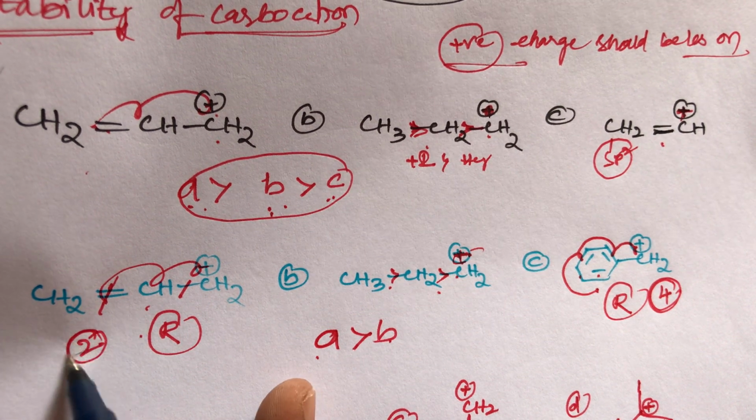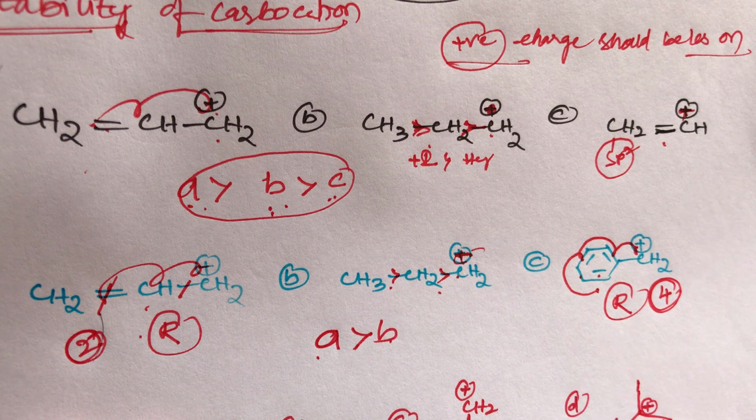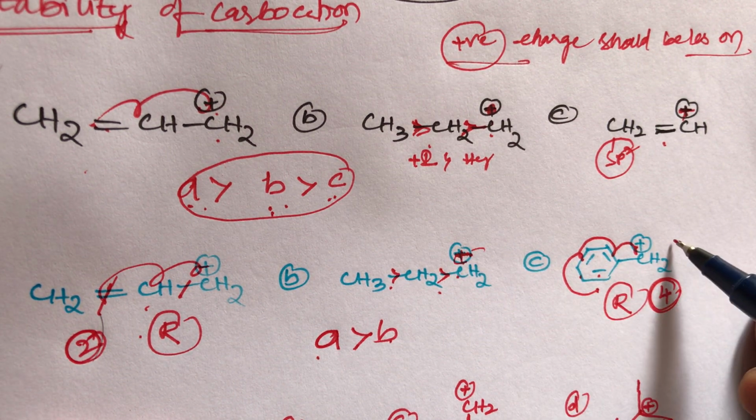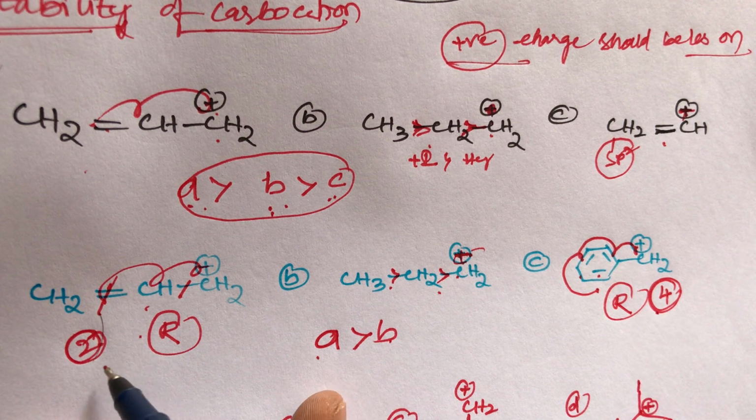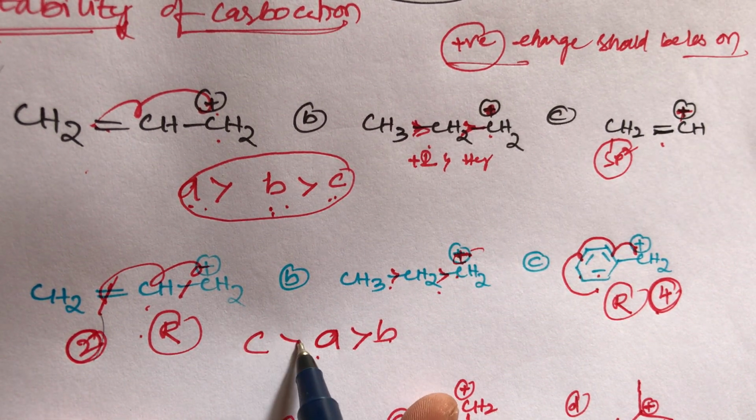So there are two resonating structures, but in this C compound, 3 double bonds are there, that means 3 resonating structures, and one positive charge is there, so 3 plus 1 is 4. So here the C compound has 4 resonating structures, the A compound only 2 resonating structures. A compound with more resonating structures is always more stable. So here C is more stable than A.